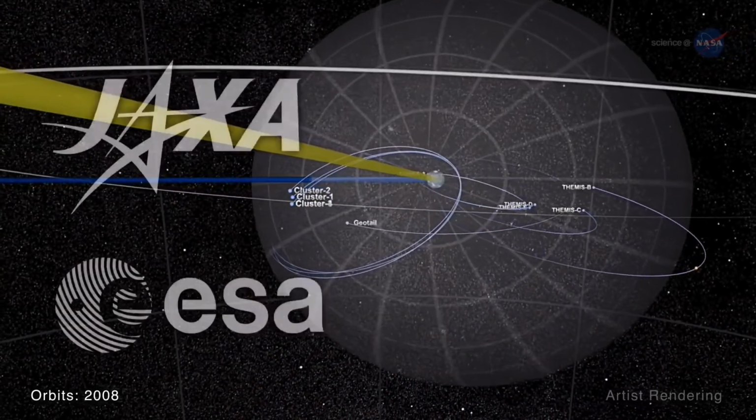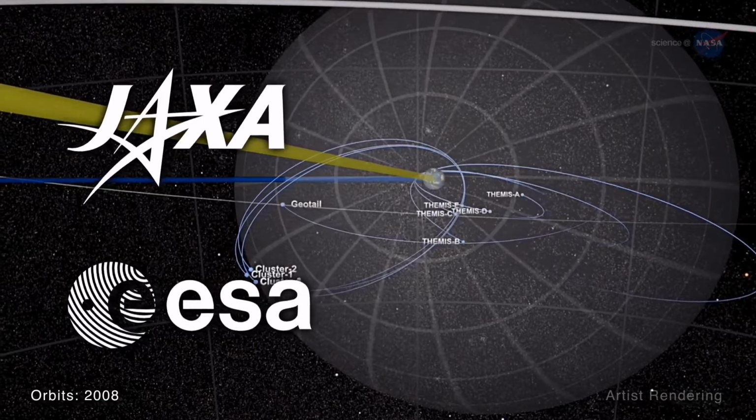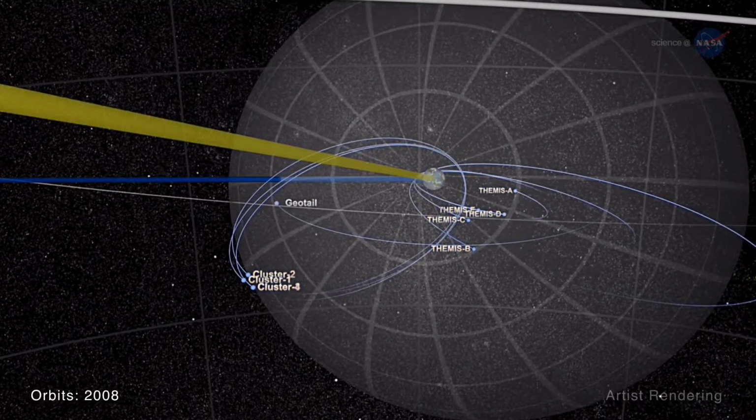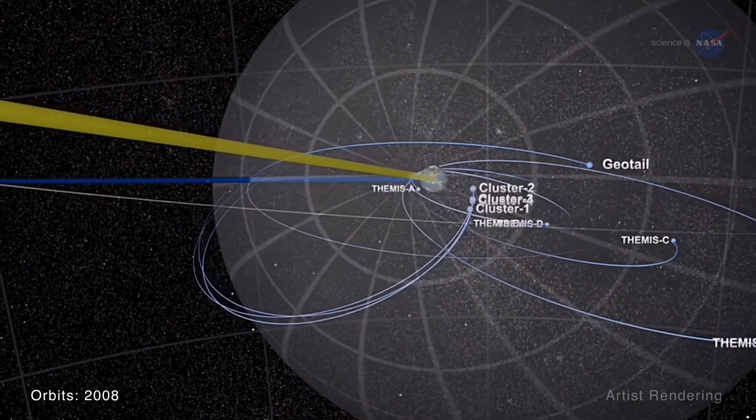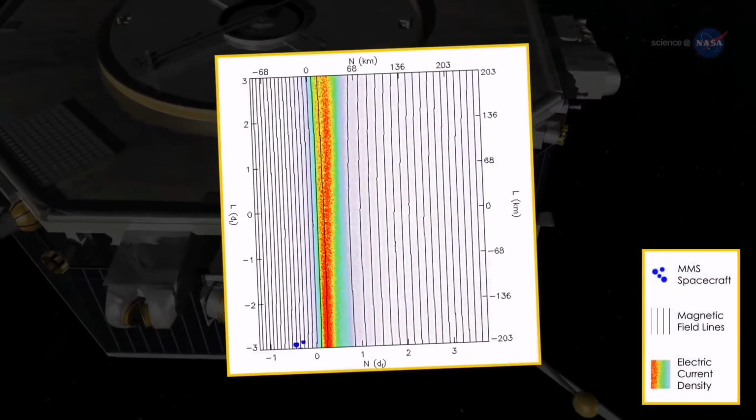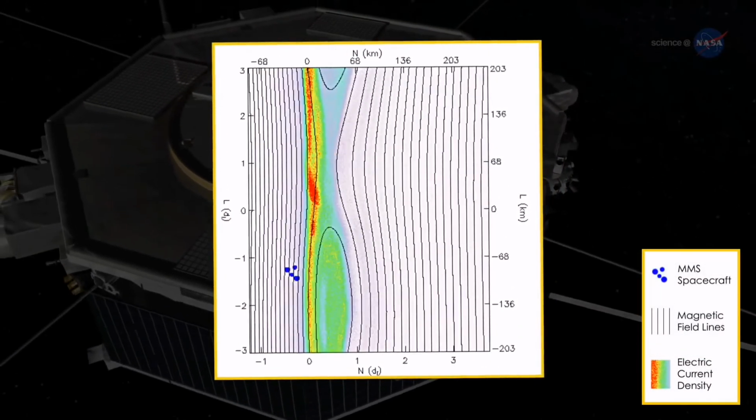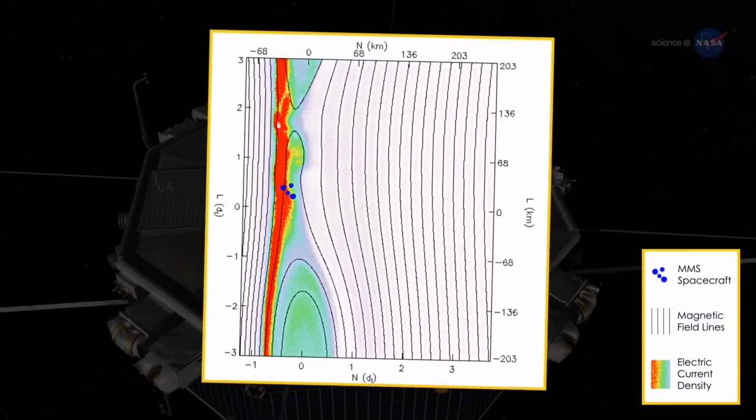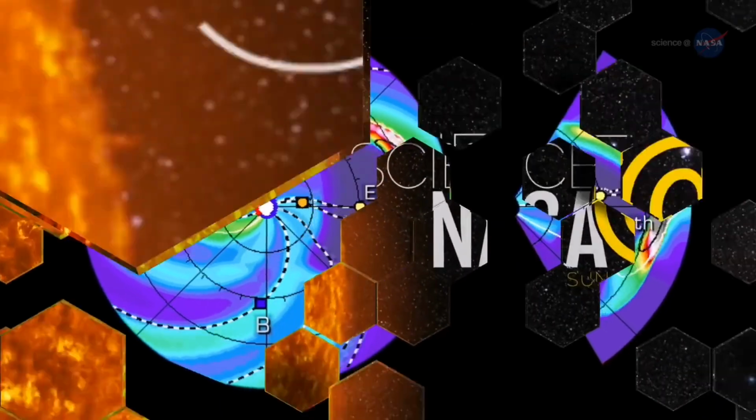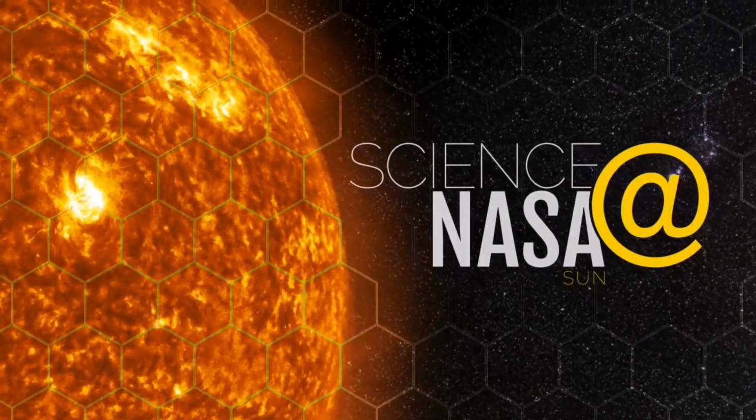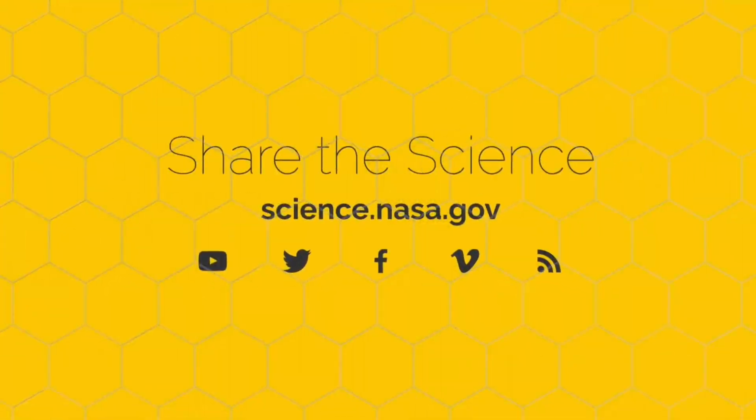MMS complements missions from NASA and partner agencies such as Themis, Cluster, and Geotail, contributing critical new details to the ongoing study of Earth's magnetosphere. Together, data from these investigations not only help unravel the fundamental physics of space, but also help improve space weather forecasting. For more on the active space that surrounds the Earth, stay tuned to science.nasa.gov.